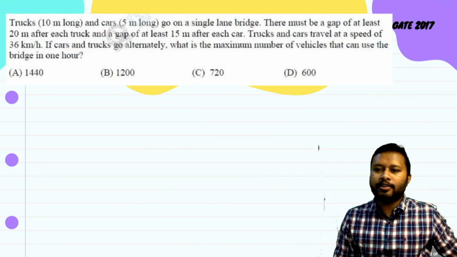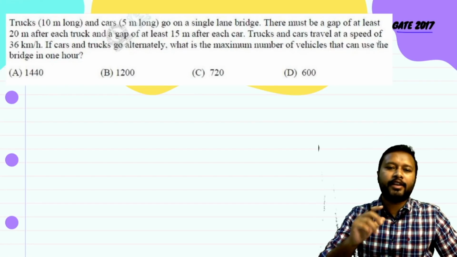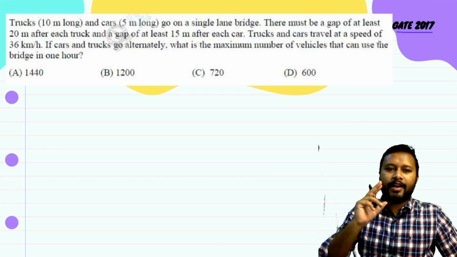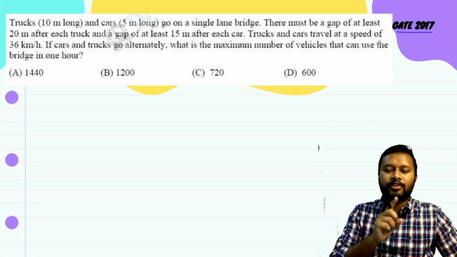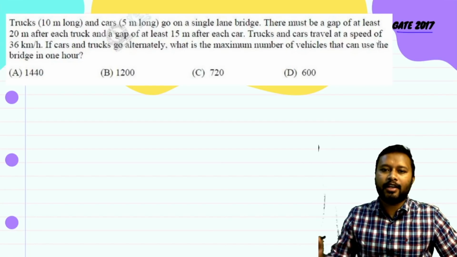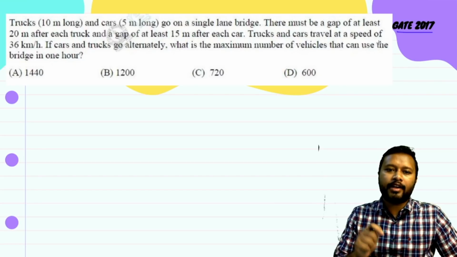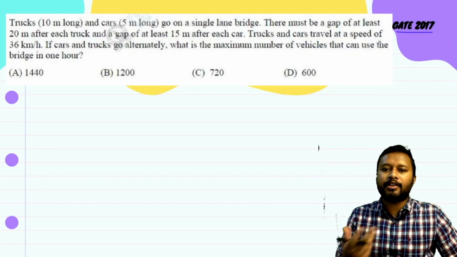Alright guys, let's try to do this particular question. This was asked in the GATE 2017 exam, and this was a little logical question. The question says that trucks which are 10 meters long and cars which are 5 meters long go on a single lane bridge. There must be a gap of at least 20 meters after each truck and a gap of at least 15 meters after each car.